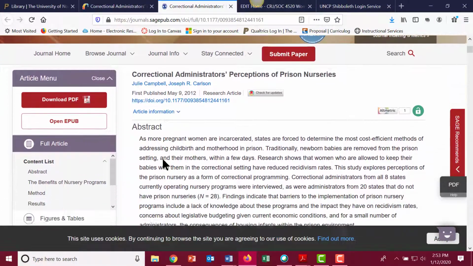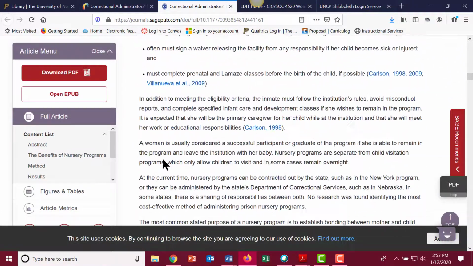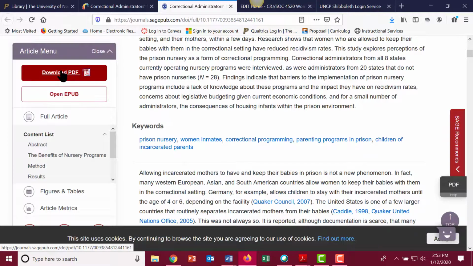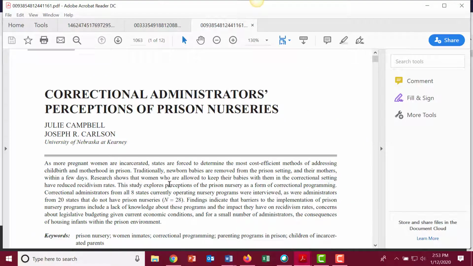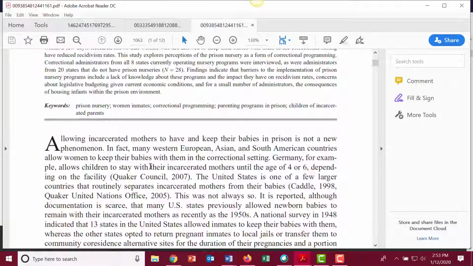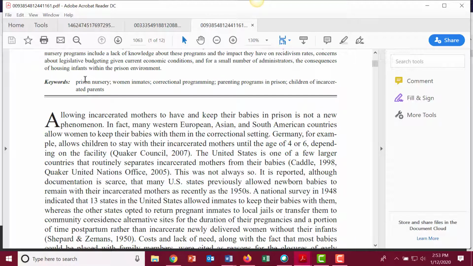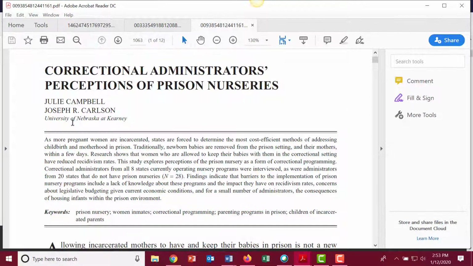And here's your article. Well, this is the article in HTML format. Typically, you want to open it in PDF. Here is my article. You can scroll through it. You can take a look at it. Also, notice she has other keywords here you may want to use, and some of them we may have seen. So you can do that.